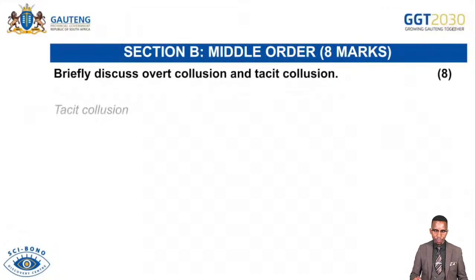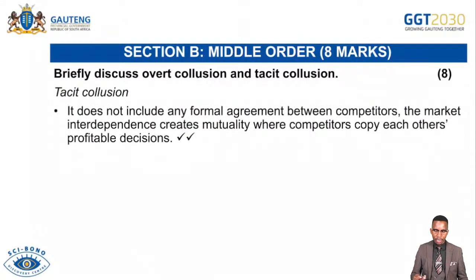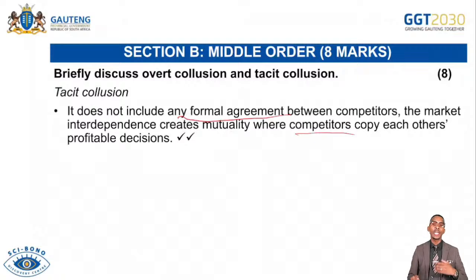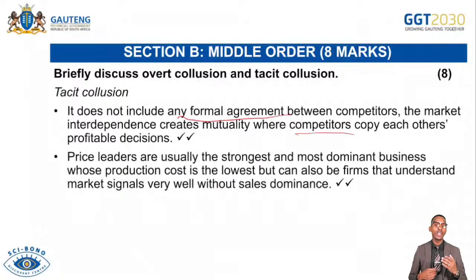And then we continue. Tacit collusion does not include any formal agreement between competitors. The market interdependence creates a situation where competitors copy each other's profitable decisions. Meaning, if one firm is making a profitable decision, another firm can copy that decision so that they can also avoid losing their market share and make high profits without any formal agreement, without any formal discussion. That's an implicit collusion, hidden collusion, or tacit collusion, which is highly informed by what? By the price leadership process.